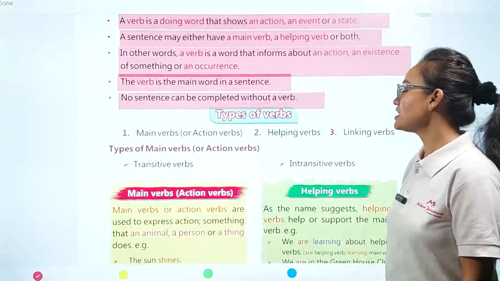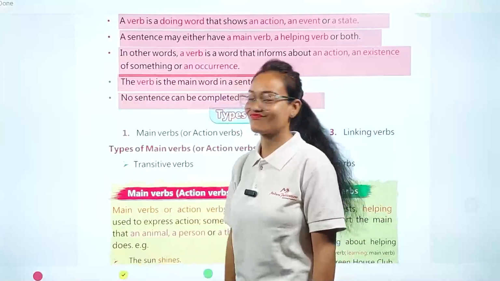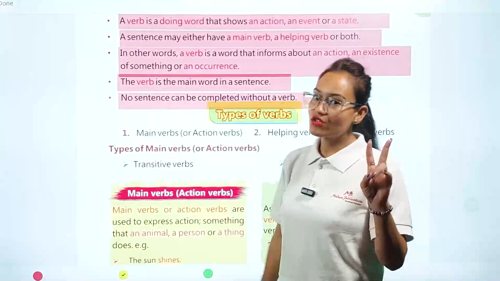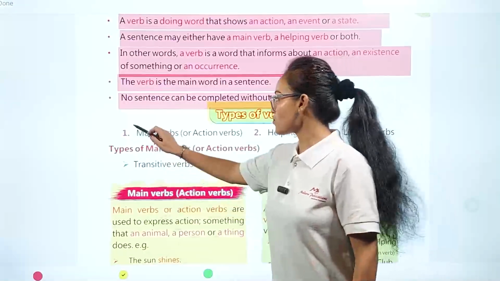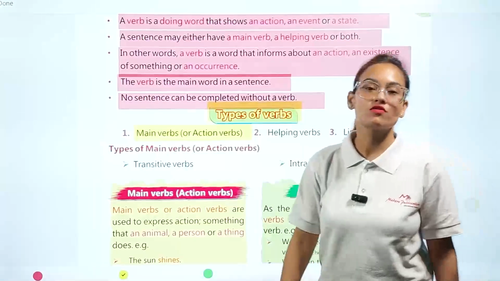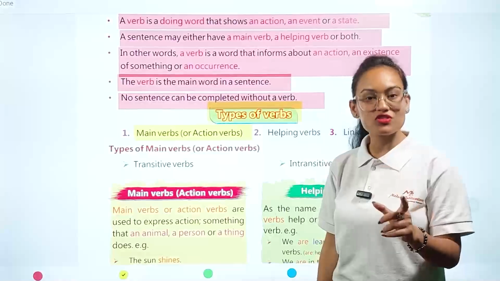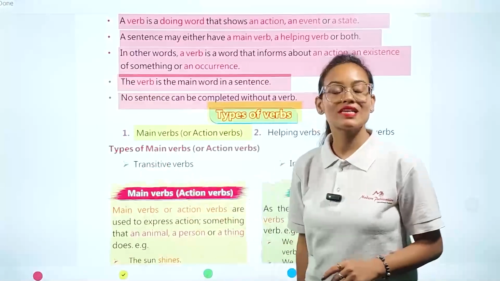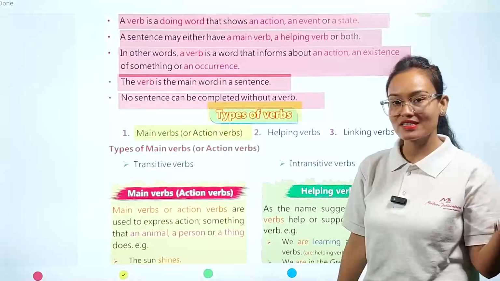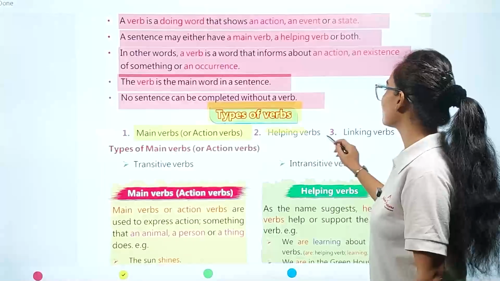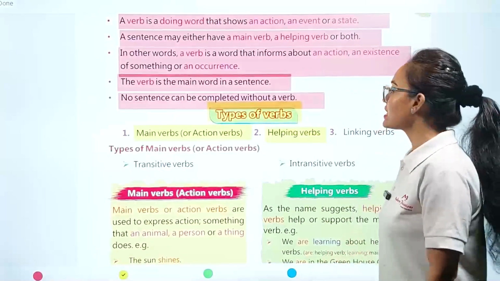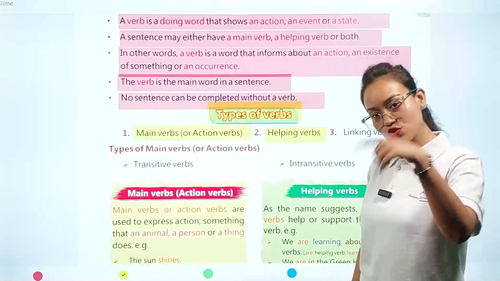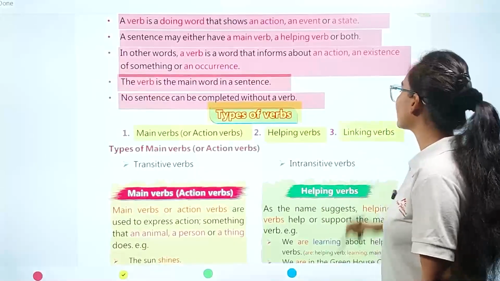Now we are going to see how many types of verb there are. So our topic is types of verb. There are mainly two types of verb. The first one is the main verb or action verb. This main verb tells us about the action performed in the sentence. The second one is the helping verb. And after the main verb and helping verb, we also have one more type of verb in our sentence, that is the linking verb.